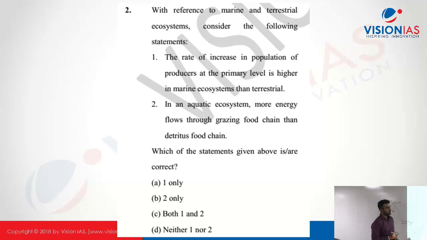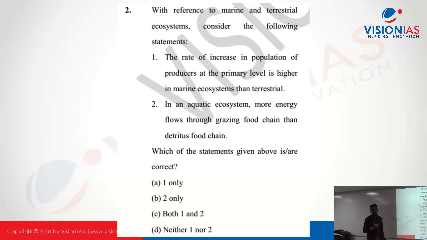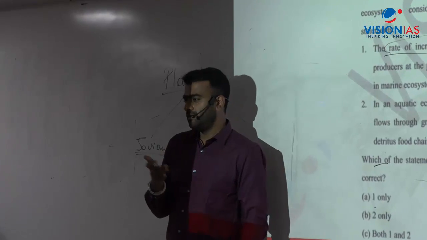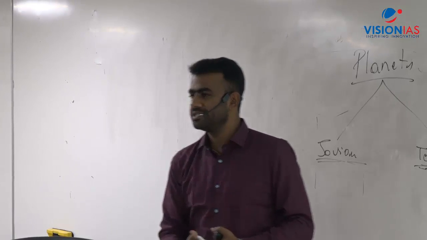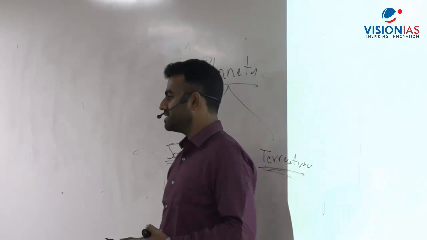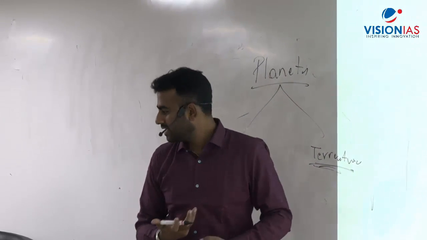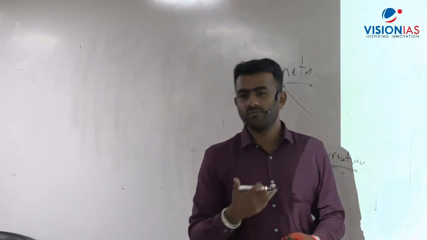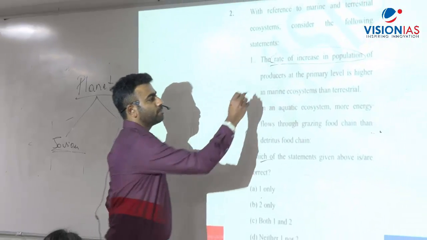क्या बोल रहा है? The rate of increase in population. मतलब क्या है? What is the meaning of rate of increase in population? The size of the population. मतलब जितना number of particular species are there, at what rate it is increasing, that is called the rate of increase in the population of producers.